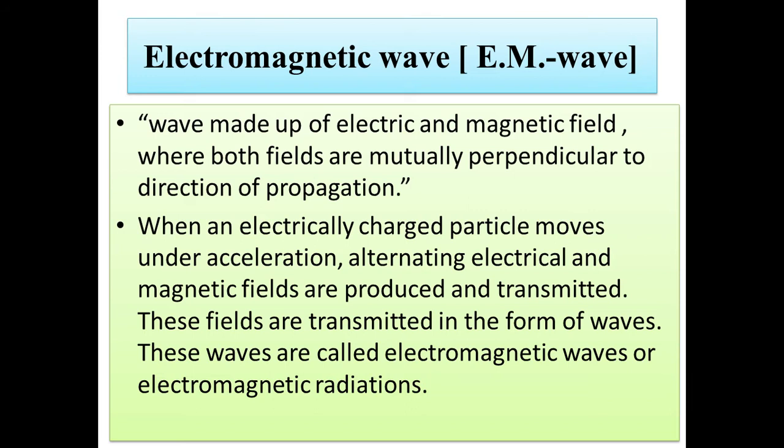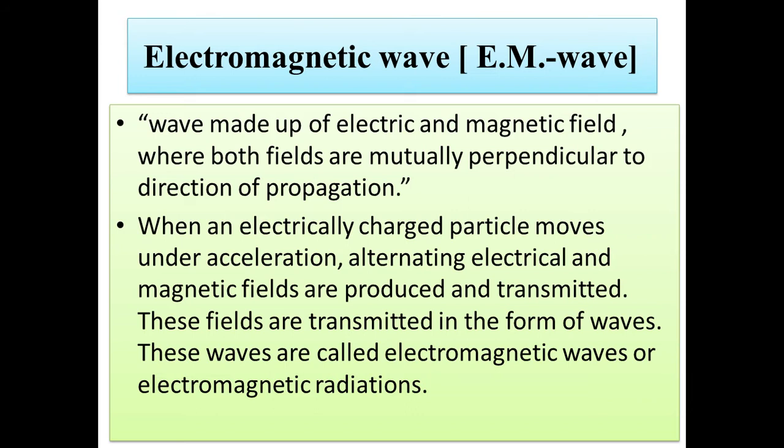Electric field is generated with the help of charge, while magnetic field is generated by charge when in motion. When our charge is in acceleration, then magnetic field will generate. So basically, how do we define these electromagnetic waves? The wave which is made up of electric and magnetic field is called electromagnetic waves.